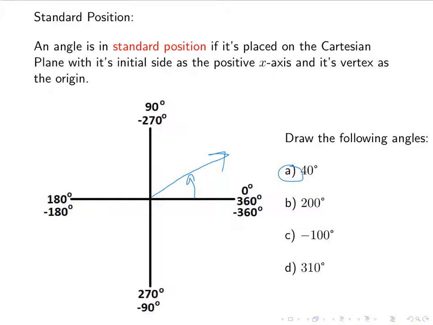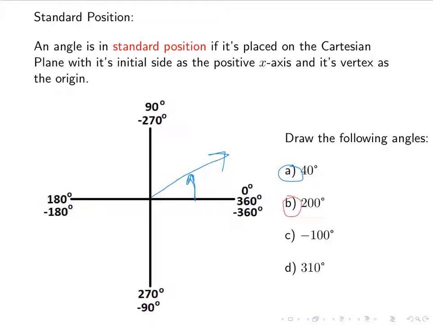But anyway, make sure you put an arrow indicating which way you're going, because again, if I just draw the ray, there are an infinite number of angles that does that. So I need to draw in my little directional arrow there to tell me I'm actually doing the smaller positive angle, the 40 degrees.